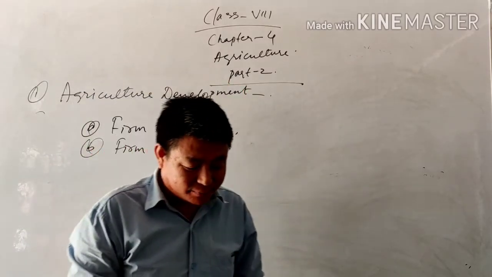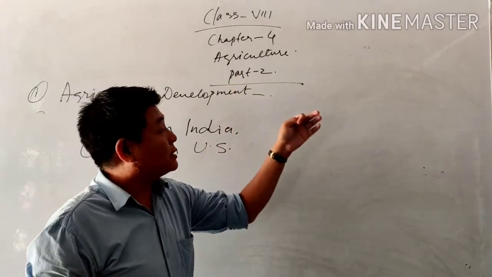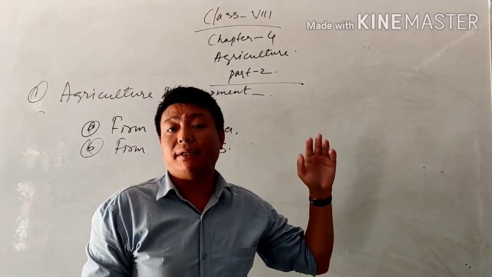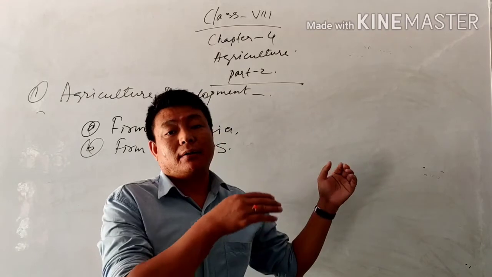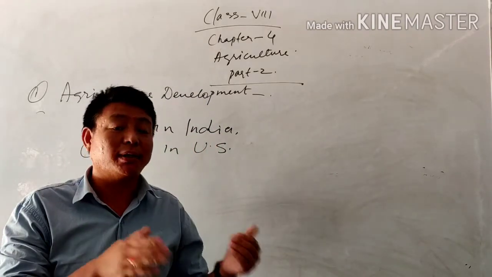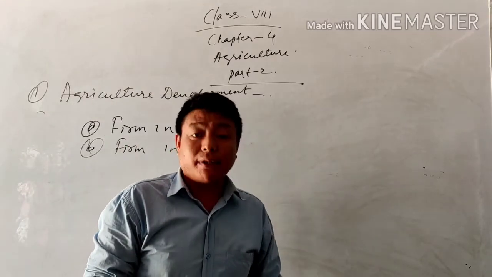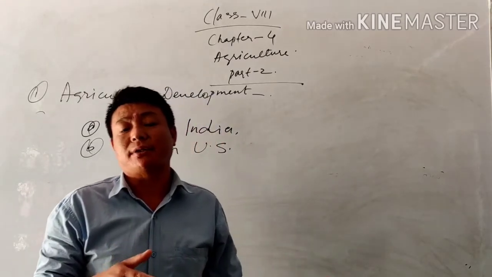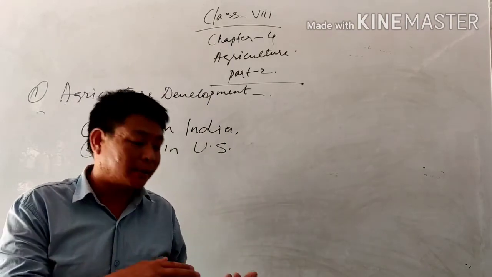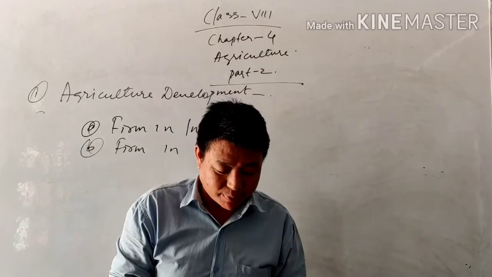The first session I already told you about agriculture. Agriculture is derived from a Latin word. It means agri and culture. Agri means soil, culture means cultivation, which I already explained. There we also found the types of cultivation and types of farms, like subsistence cultivation and commercial farming. So I already explained that here.